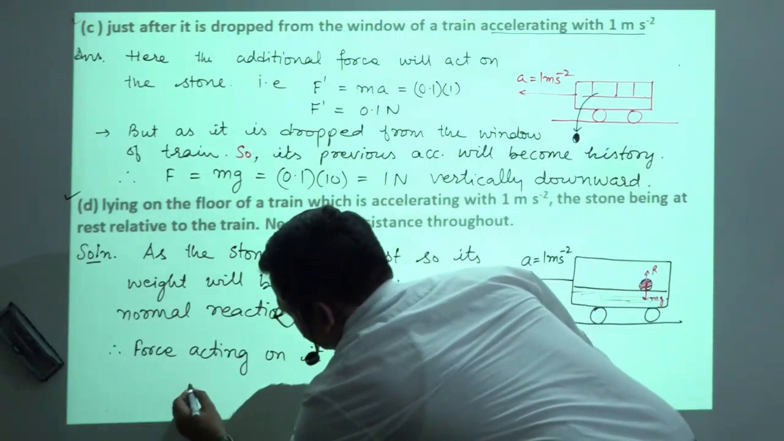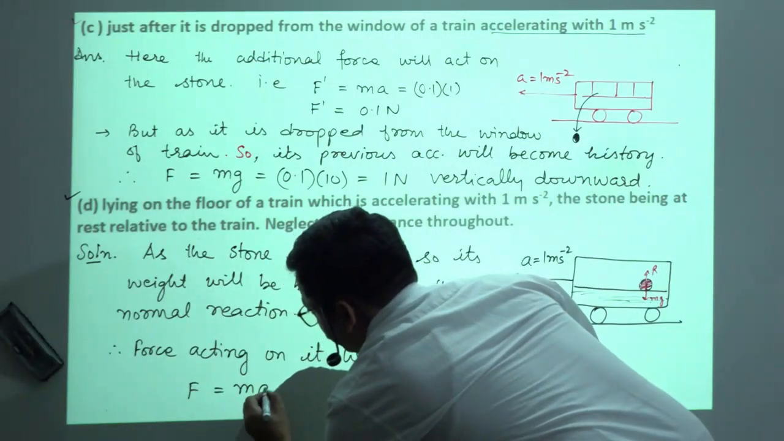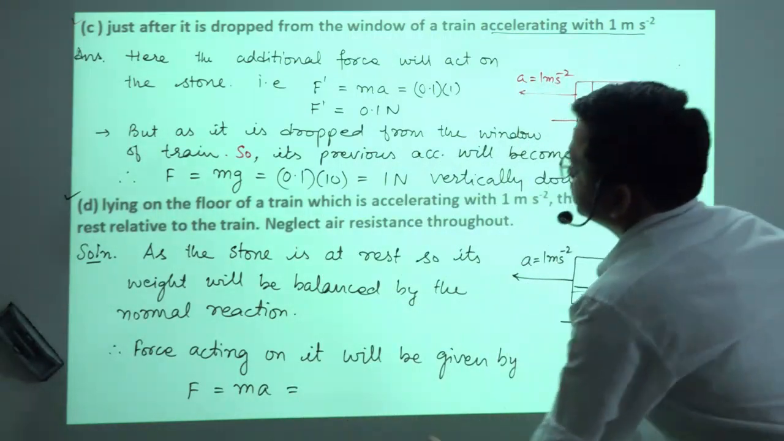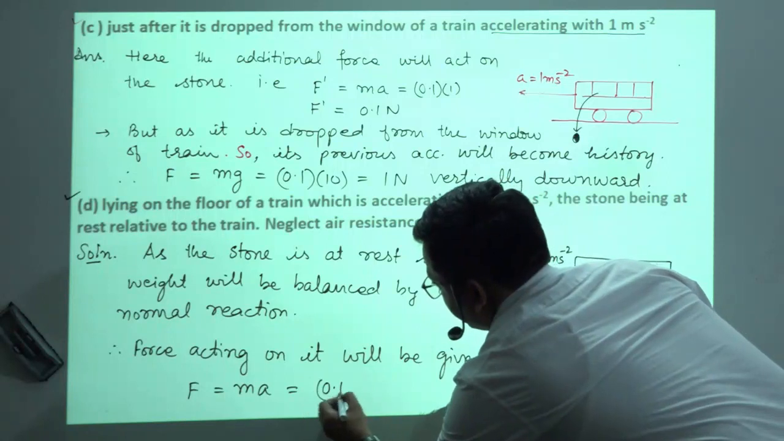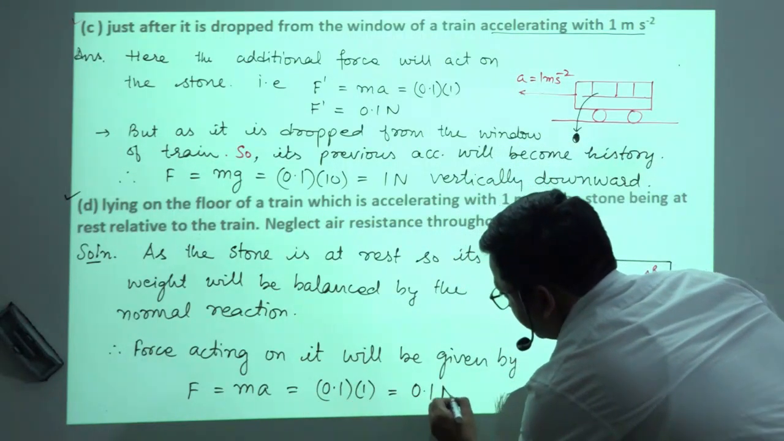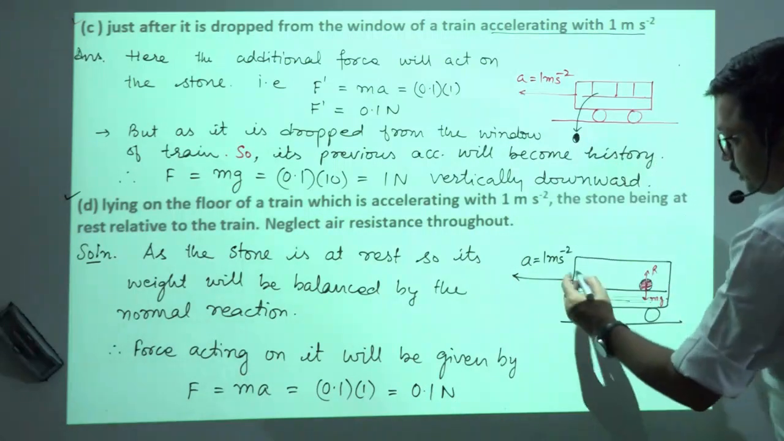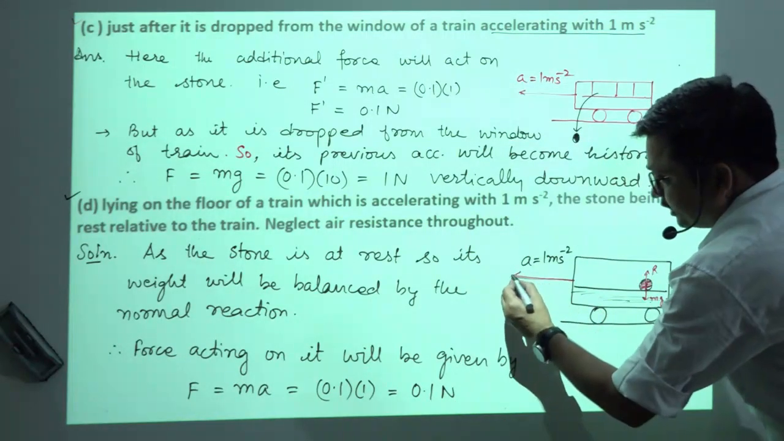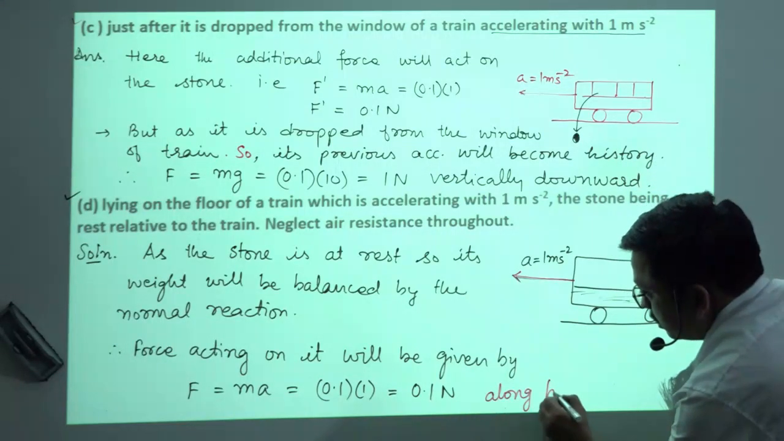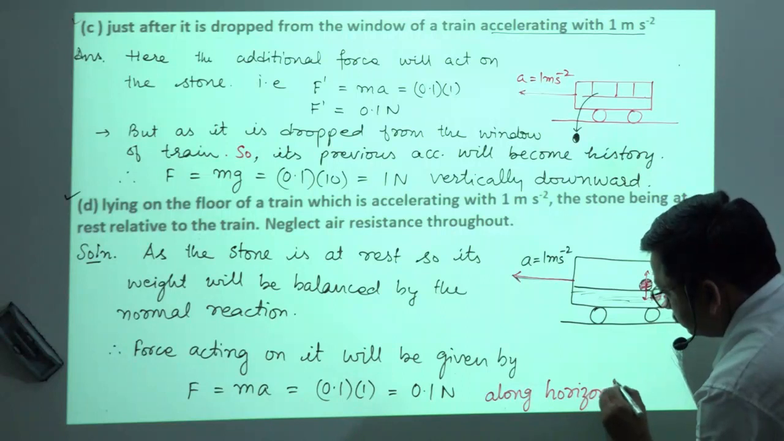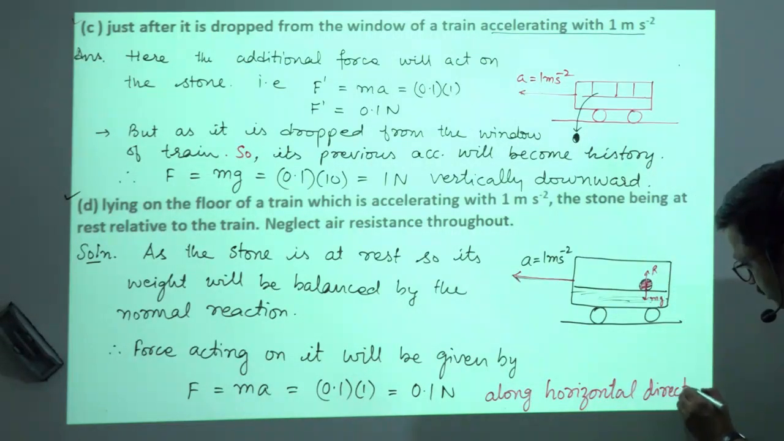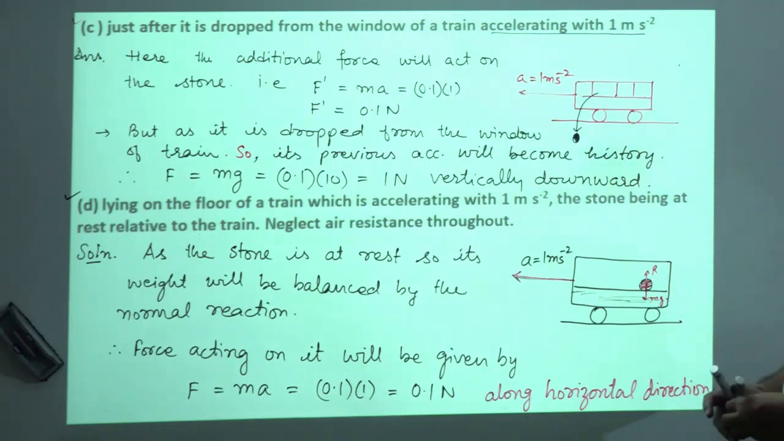F is equal to how much, m into a, and that will be equal to how much, its mass is 0.1 kg and acceleration is 1 meter per second square. So it will be 0.1 Newton. And what about the direction? Direction in which the train is accelerating. So direction will be along the horizontal direction. Okay. So in this way we will write.